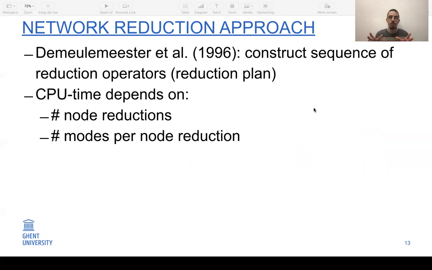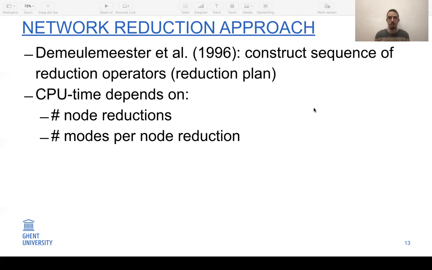Then this was purely looking at the network, but de Meulemeester et al. extended this approach to work for the discrete time cost trade-off problem. So they extended the tree operators such that they also compute the trade-off curve for the activities that were reduced. So the first step of their approach is finding a reduction plan, so a sequence of reduction operators that reduces the whole graph to one single arc.